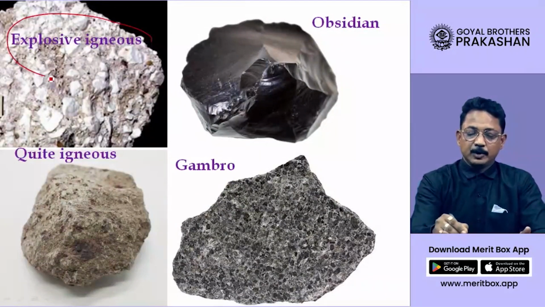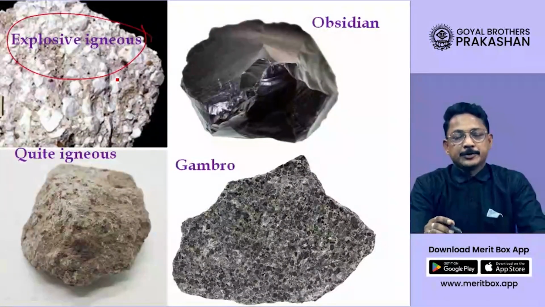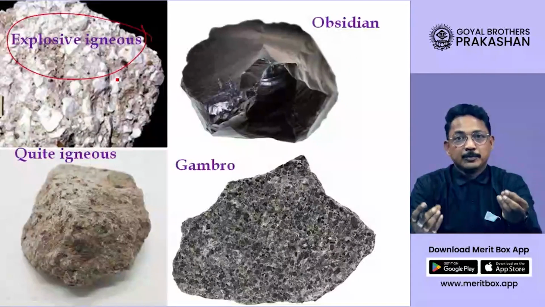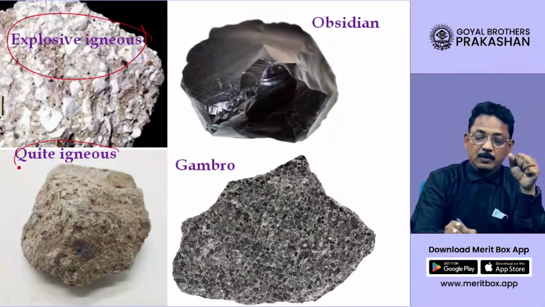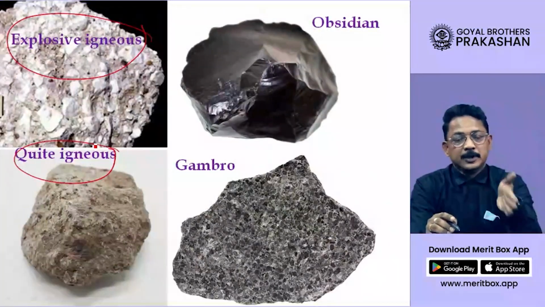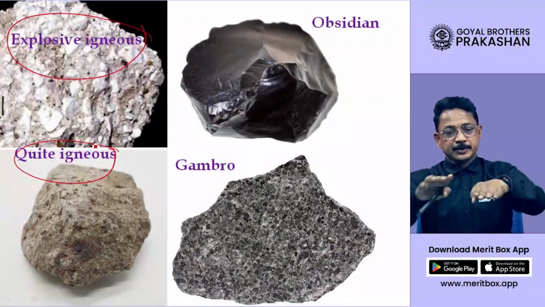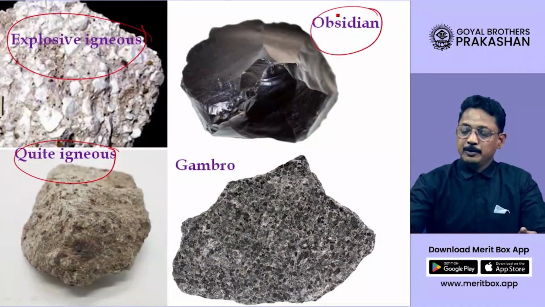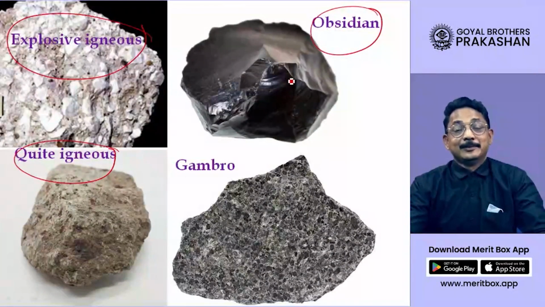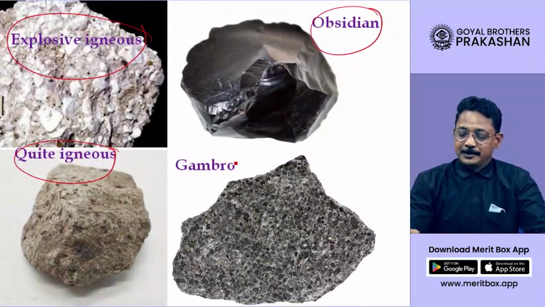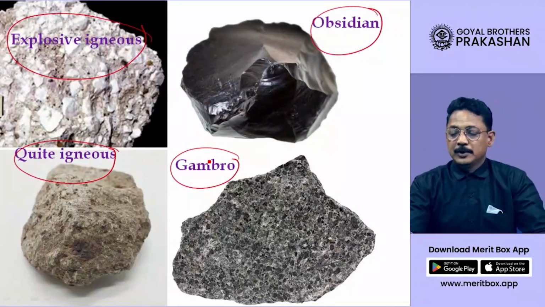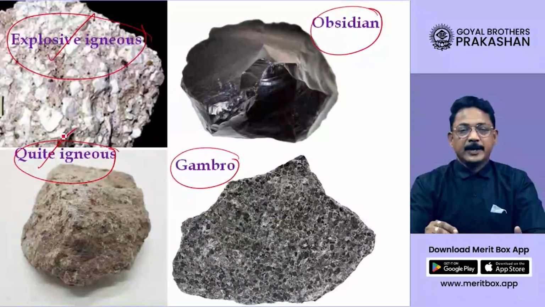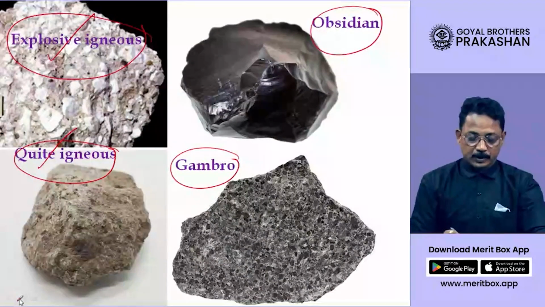This is an example of explosive igneous rocks, formed by dust, ash and stones that come out from the volcanic eruption. This is quiet igneous rock, formed because of lava that came out of the earth's surface by making a crack in it. This is that very beautiful obsidian type of rock, dear student, and this is gabbro. Both gabbro and obsidian are formed below the earth's surface. Explosive and quiet are formed outside the earth's surface.